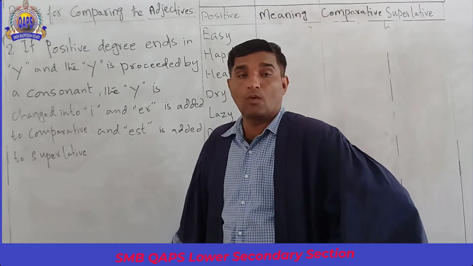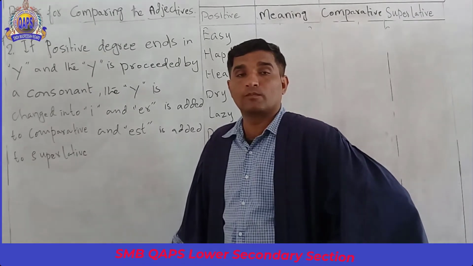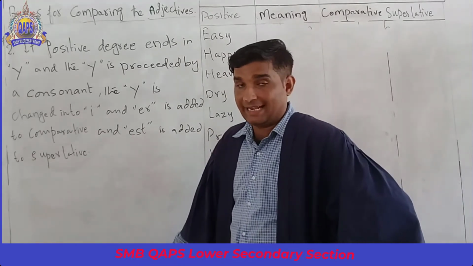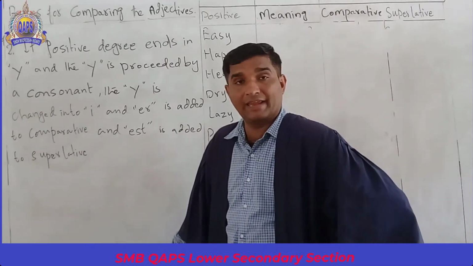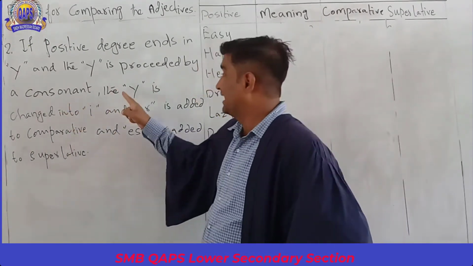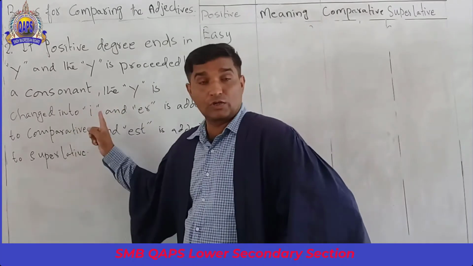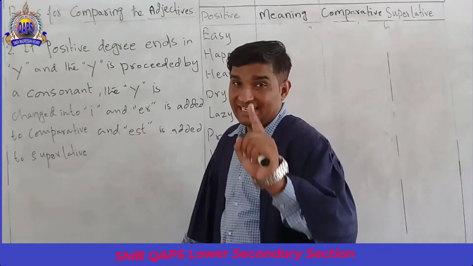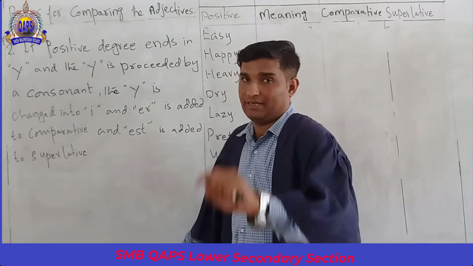You know which are the vowels? A, E, I, O, U. If y is preceded by a consonant, the y is changed into i and er is added in the comparative, and est in the superlative.